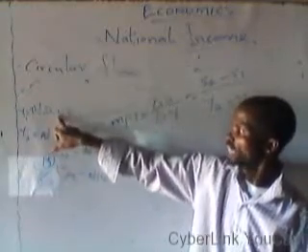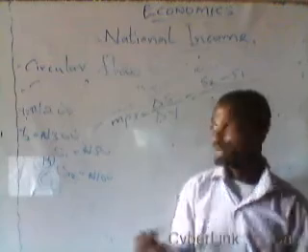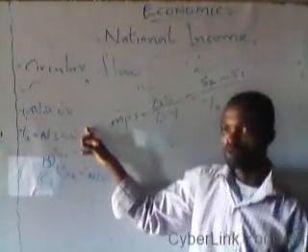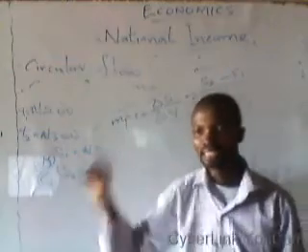When he was earning 200 naira, he was only able to save 50 naira. But as a result of the increase in his income from 200 naira to 300 naira, he is now able to save 100 naira.